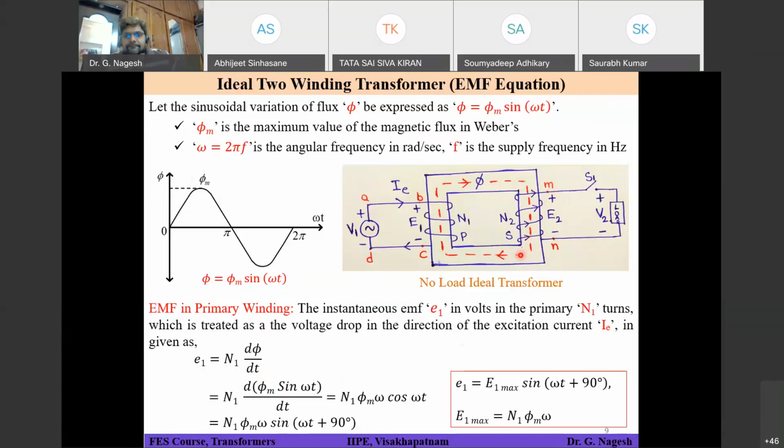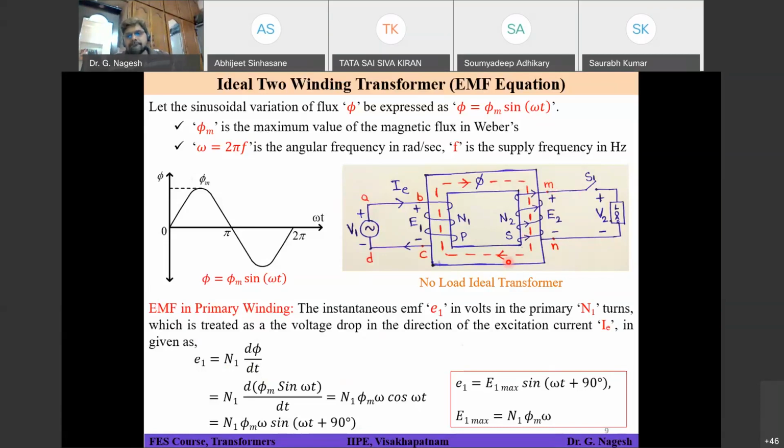Yes, sir. I mean to say that I use only d phi by dt as the magnitude of EMF, and then the direction I can obviously guess. In the primary circuit it is just consuming power, so current should enter at the positive terminal. For the secondary terminal there is no source, so it should give power to the circuit.